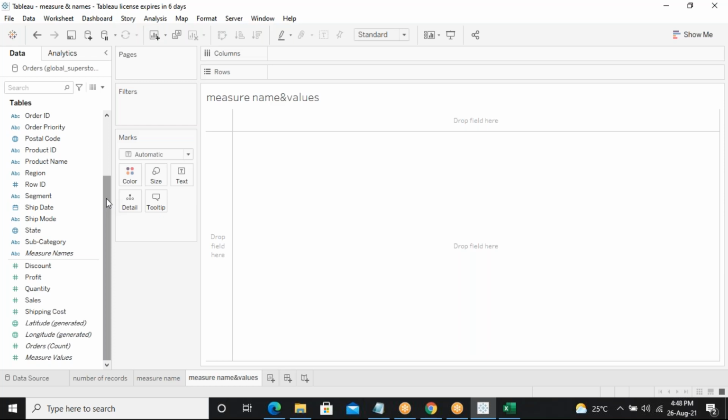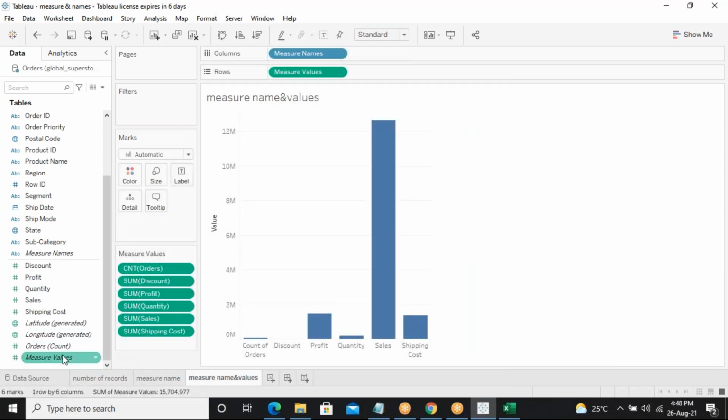See what you are getting. Graph, sir. Yes, we can see a graphical representation. Just doing a double click on measure values, this is the graph you are getting.